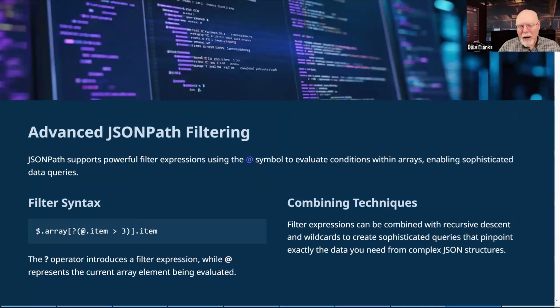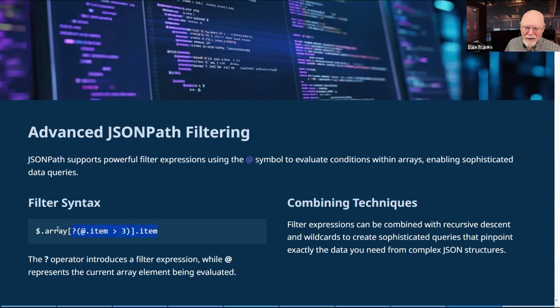Now, with JSON path, we can also do some filtering. We do have the at symbol in JSON path, but it doesn't work the same way that it does in XPath.